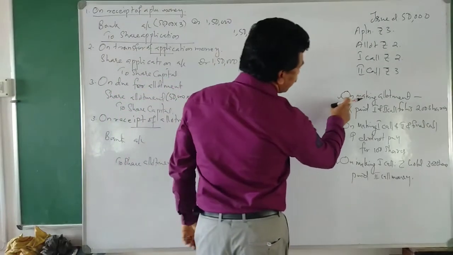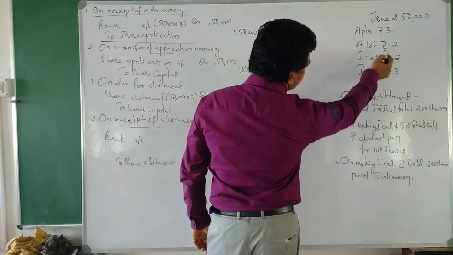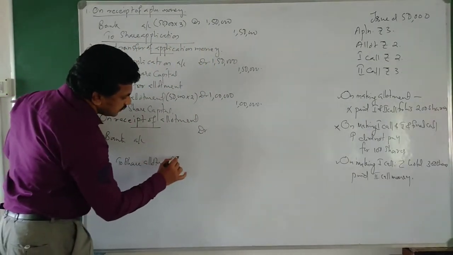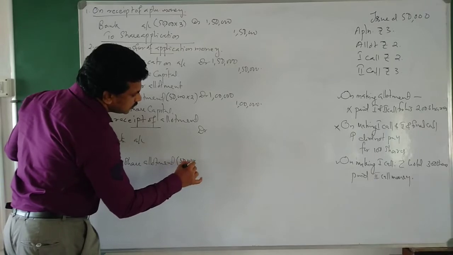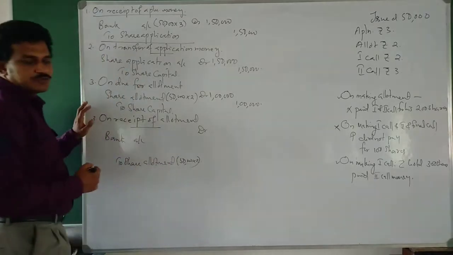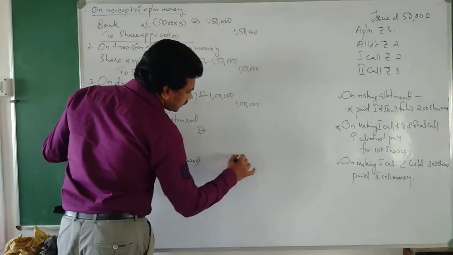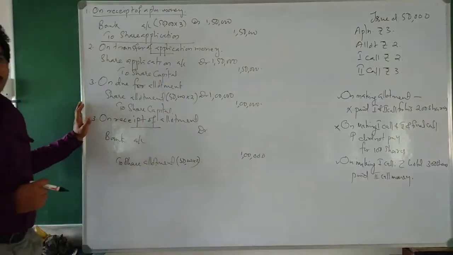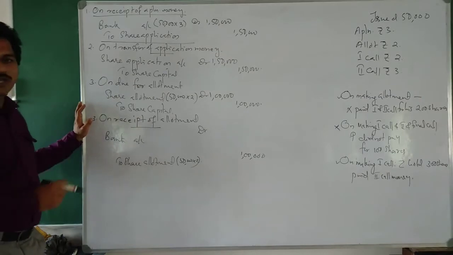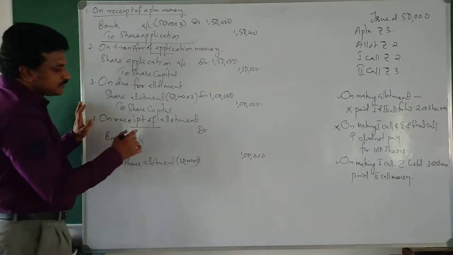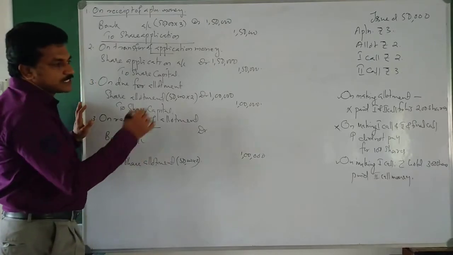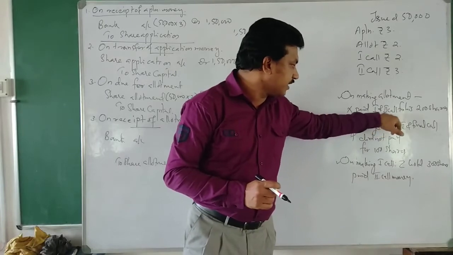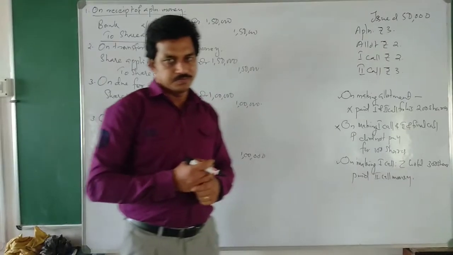We have to get 2 rupees for 50,000 shares, 50,000 into 2, that means 1 lakh rupees we have to get. Then here how much will we get? One shareholder paid first and second call.